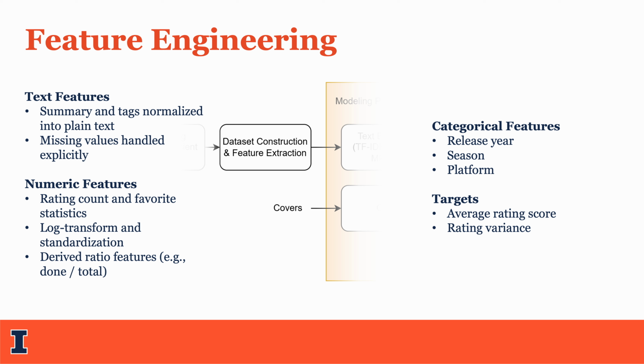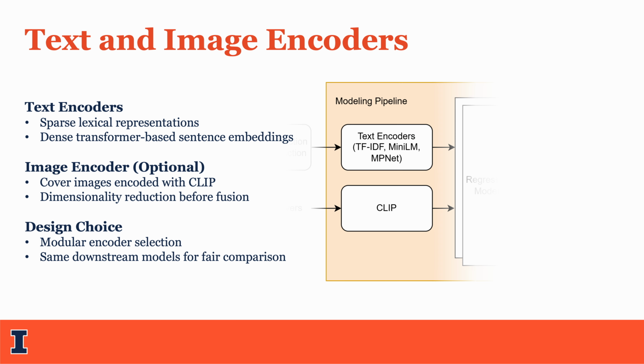For numeric features like rating counts, I applied log transformation and standardization to handle the data distribution. Categorical features such as the release year and platform were also encoded to ensure the models could interpret them effectively. I utilized different strategies for text and image encoders. For text, I compared sparse lexical representations like TF-IDF against dense transformer-based embeddings like MiniLM and MPNet.